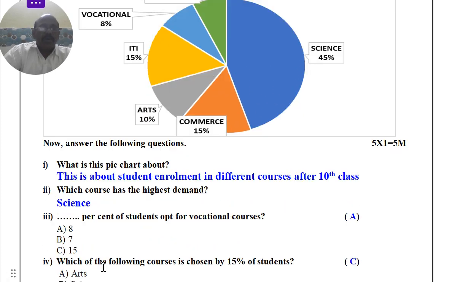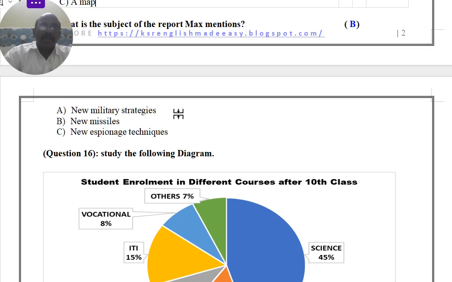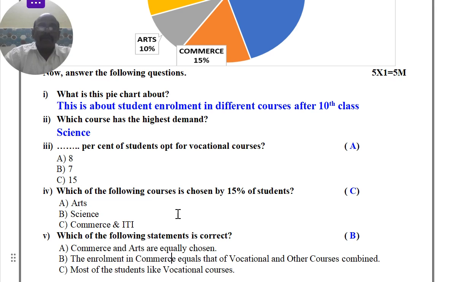Next, we are coming to the third one: percentage of students who opt for vocational courses. It is mentioned here, in this color, that 8% is in vocational. Right.